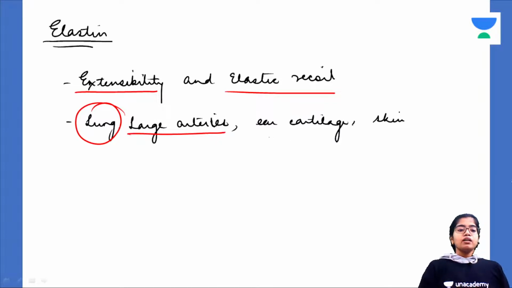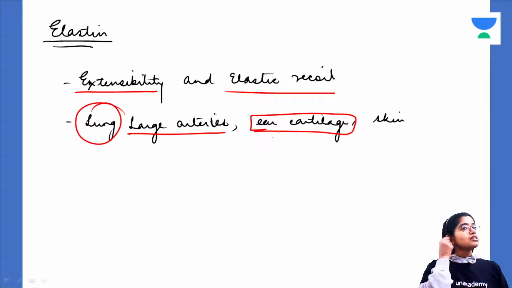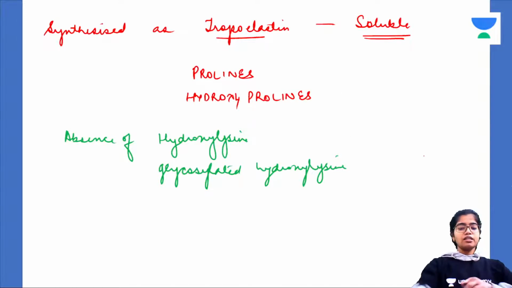Okay. Elastin is present in the ear cartilage. The nasal cartilage, can any of you tell me what is present at the tip of the nose? Which cartilage is this? Elastic cartilage. Tell me in the comment section. Tip of the nose. Now, skin. Elastin is present in the skin. Obviously, skin is elastic. My skin is quite dry right now, so it's quite elastic.